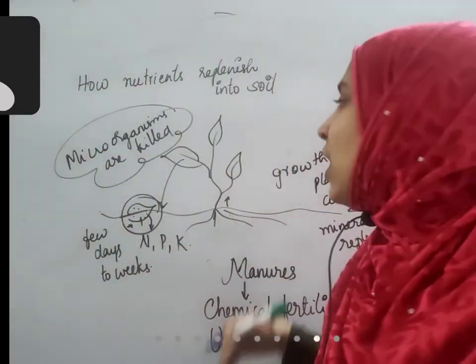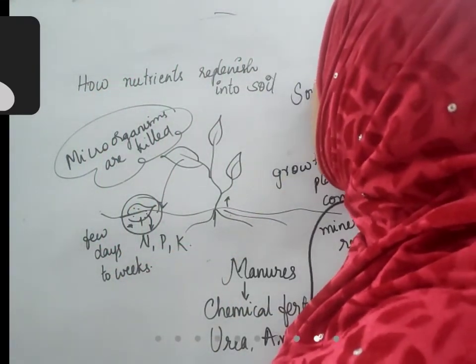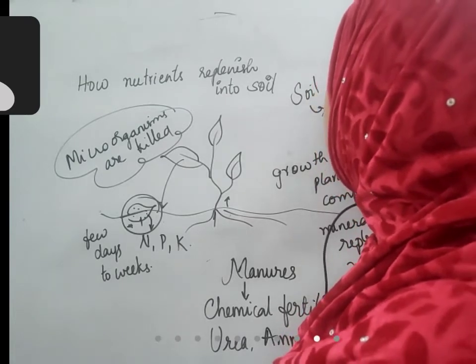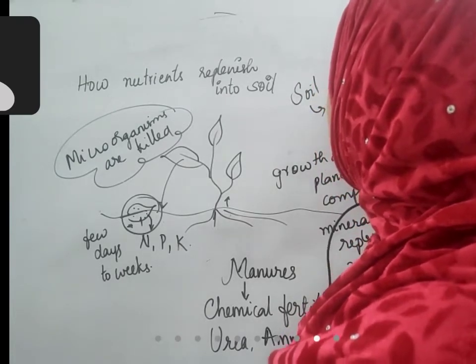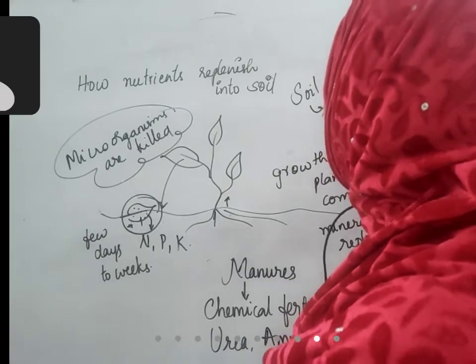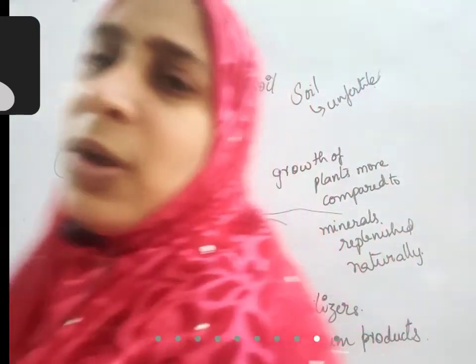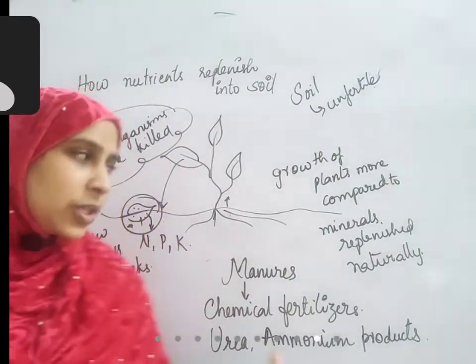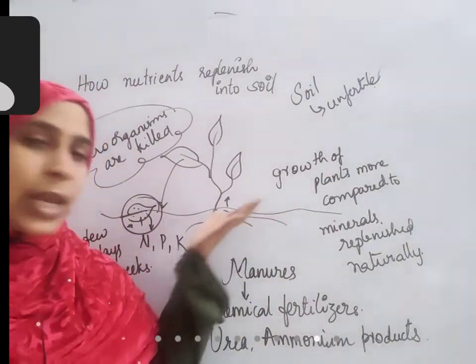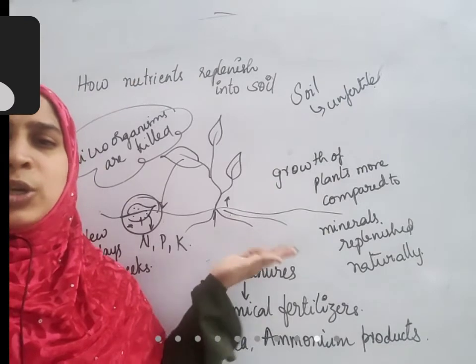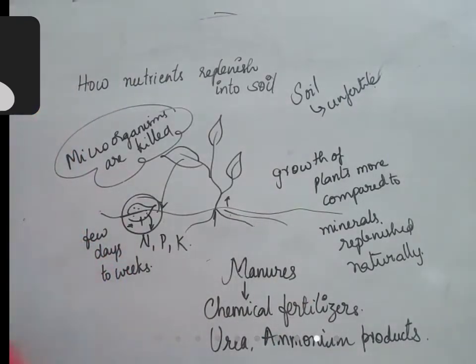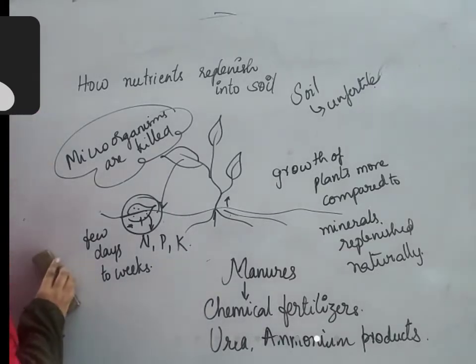Soil becomes very unfertile, because this kills the organisms which are helping to circulate the nutrients in the soil. So, are there any other methods by which these nutrients can be added back to the soil?